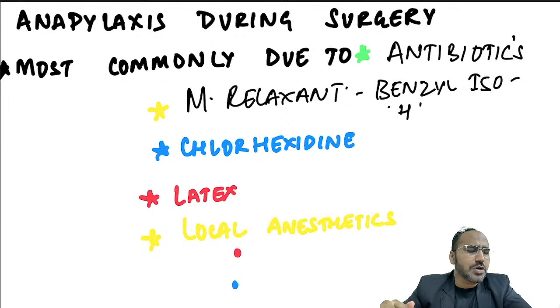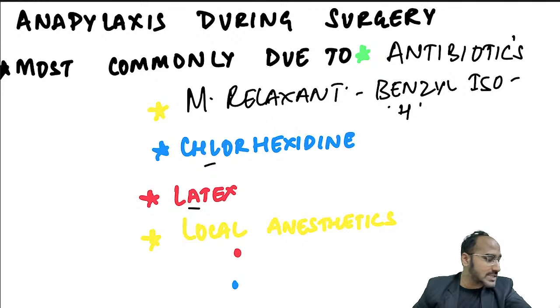What are the other things that can cause anaphylaxis during surgery? I told you, antibiotics is the most common. Next is muscle relaxant. Chlorhexidine anaphylaxis is rarely seen. Latex is seen. Apart from that, local anesthetics can also cause anaphylaxis. Which local anesthetics? Local anesthetics which are metabolized to PABA, para-aminobenzoic acid. So can anyone tell what are the two local anesthetics that can cause anaphylaxis during surgery? Come on.